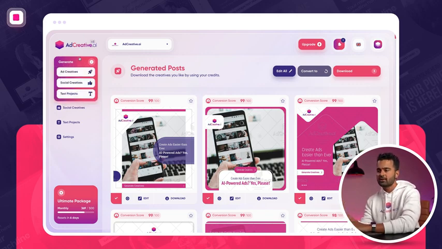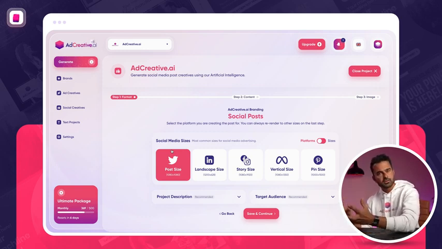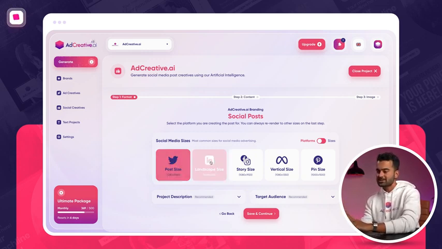Today, let's also go ahead and generate social creatives. To save time, I'm not going to go till the last point, but basically the idea is that we have used our same machine learning model, the same artificial intelligence that we have, but instead of training this AI with high conversion rate ad creatives, we have trained it with high engagement social media post examples. And since we've done that, we can now generate creatives for high engagement rates for any of the social media. So what you can do is directly come here and select any platform.